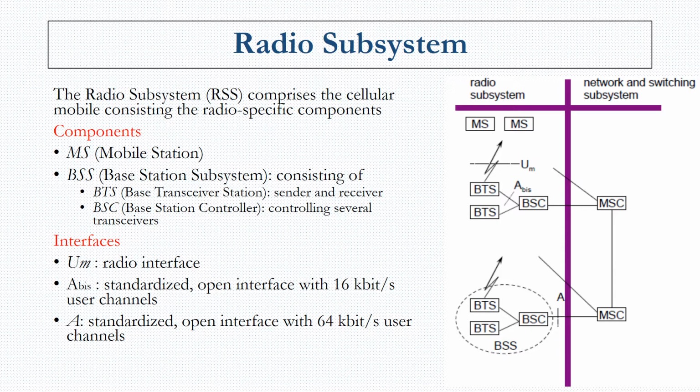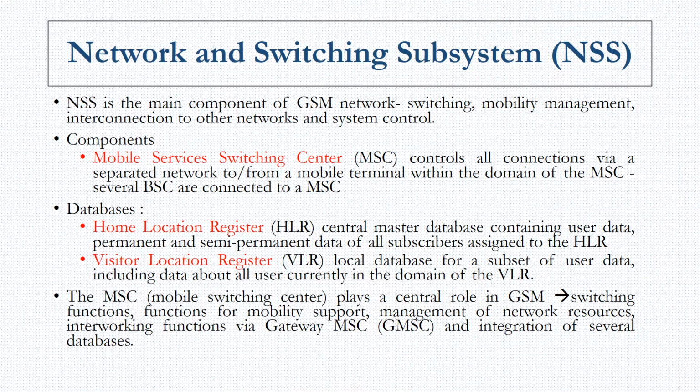Now let's go to the next subsystem, the network and switching subsystem called the NSS. The main components of the NSS and its functionality are switching, mobility management and of course the interconnection with other networks. The very first and foremost, or core, component of the NSS is the MSC, which is called the Mobile Services Switching Center. It controls all connections from the GSM network to the other BSCs. There are also databases maintained by the NSS, namely the Home Location Register and the Visitor Location Register.